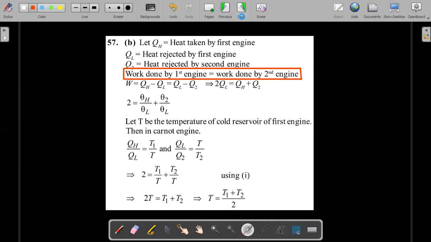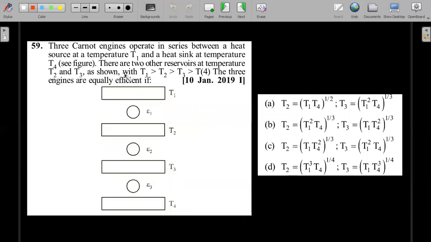Okay, right. Here's another question. Remember, not all series engines need to have the same work. They should mention that. Okay, they can give you some other condition which you could see in this particular question. So don't take it as a thumb rule.